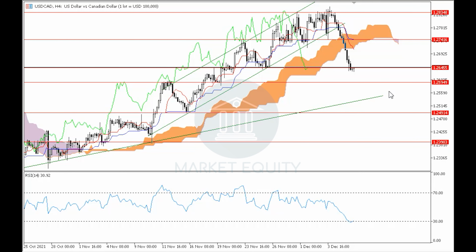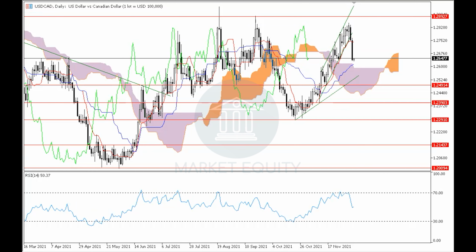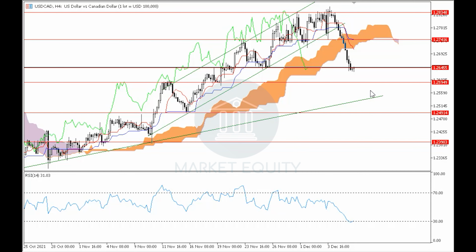It is important to note that by rebounding upwards off of around the current levels, it will support the return to the uptrend in the 4-hour time frame, and by rebounding upwards off of around the uptrend line in the 4-hour time frame, it will either support a correctional movement before continuing with the overall sideways movement in the daily time frame, or it will support the continuity of the uptrend as well.